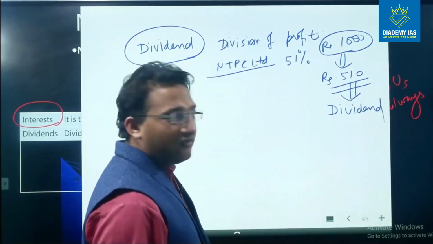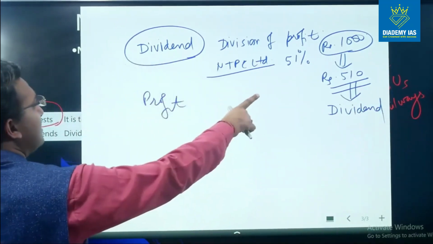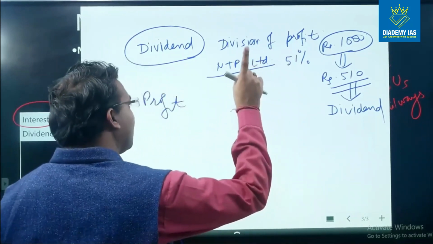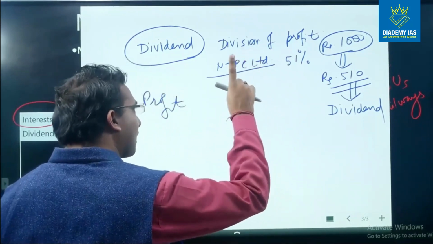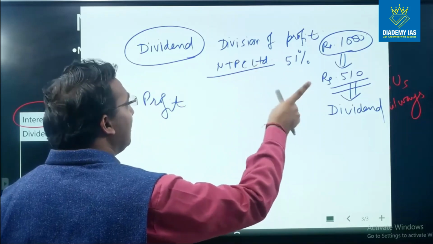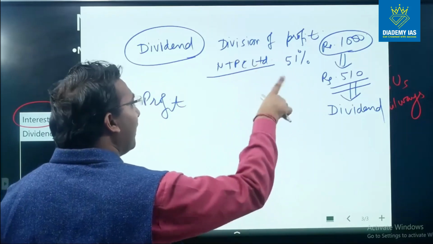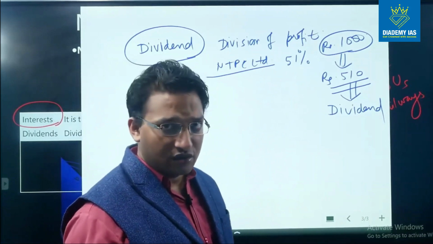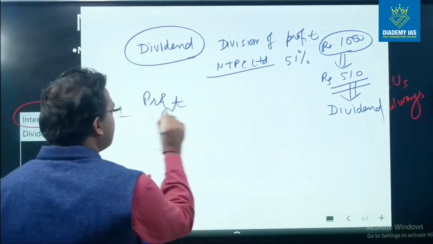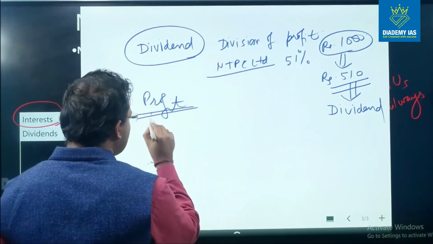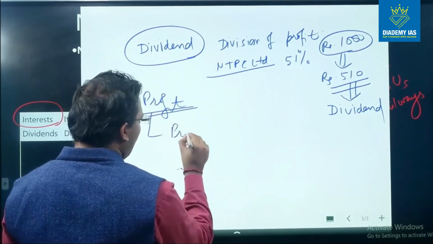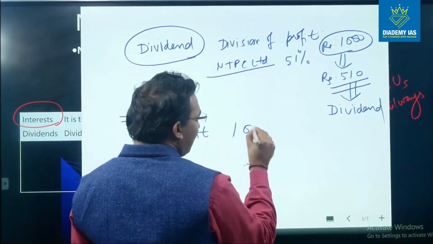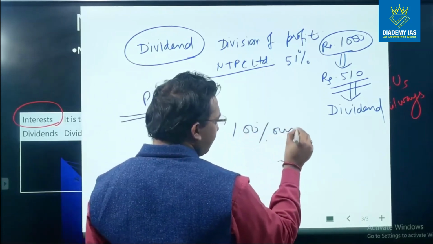This is called dividend, right? So dividend means the share of profit received from companies where the government has less than 100% shareholding. Profit means the profit received from those companies or enterprises where the government has 100% ownership.